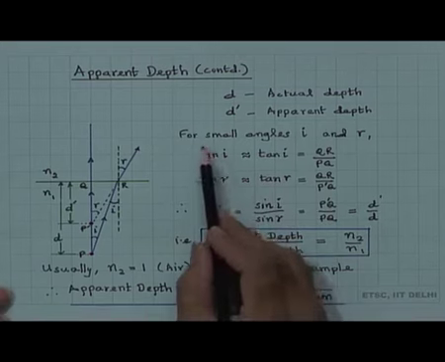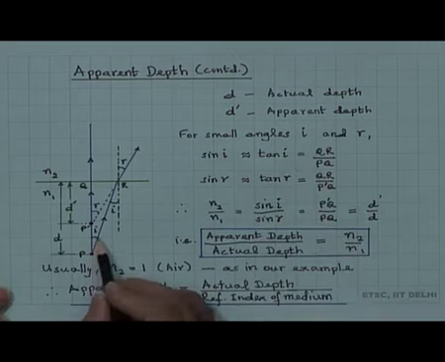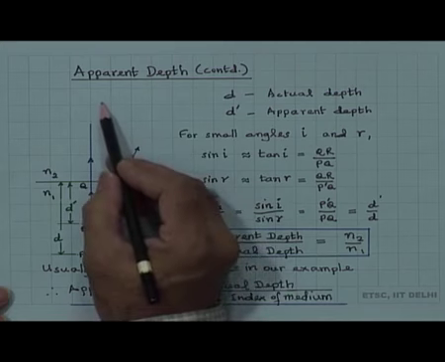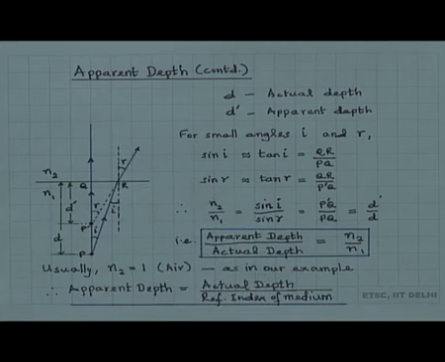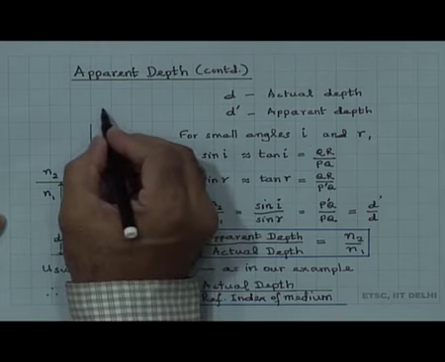Now, for small angles i, these are actually small angles, because we are looking from here. So, I can show the i which is here. The i is here actually.